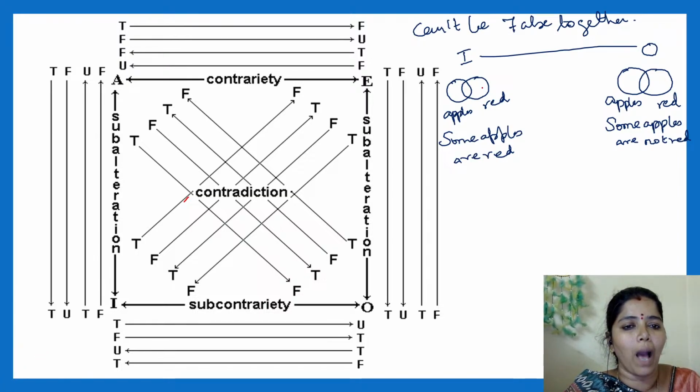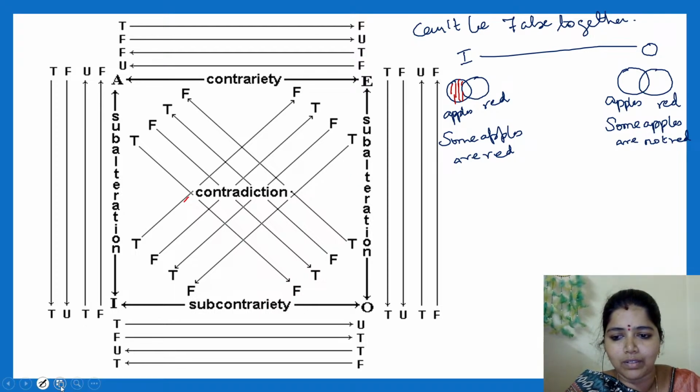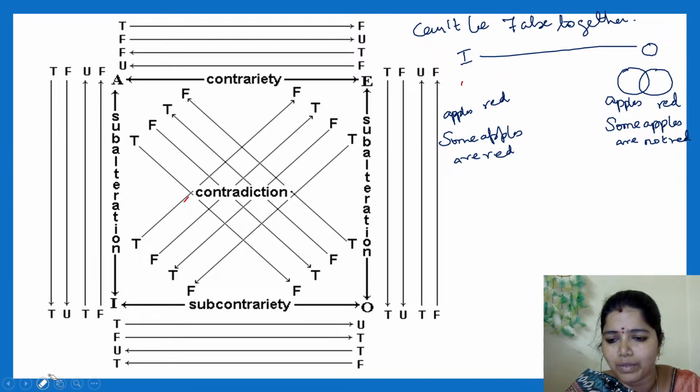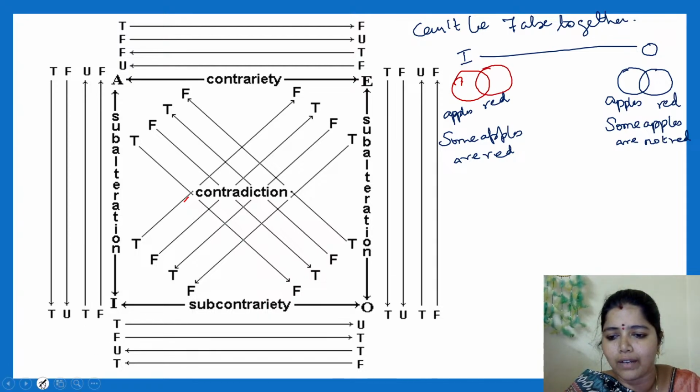I am saying some apples are red. Which area will come?